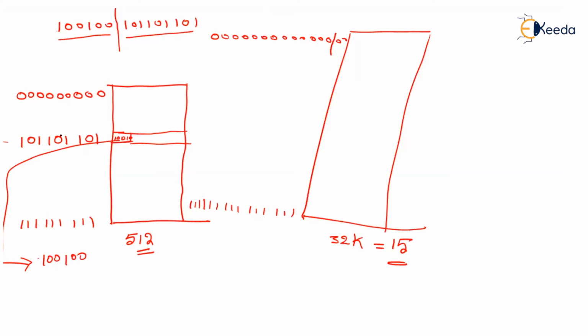So the index is located and the tag will be compared. Let us say the tag is matched, which means the address we are searching for is available in the cache memory. So the corresponding word can be read directly by the CPU.